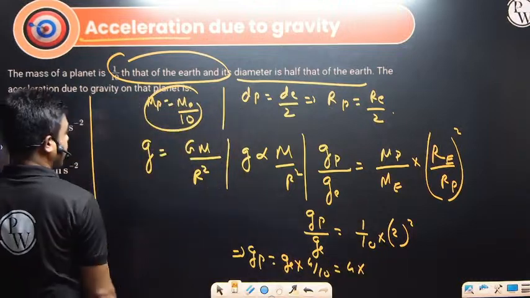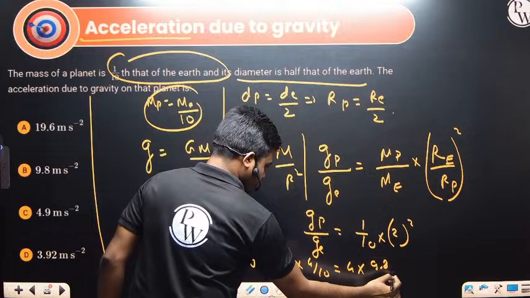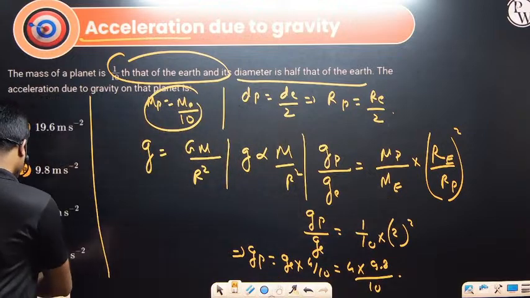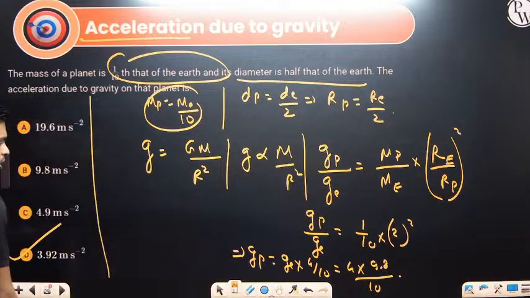So 4 into g at the earth. What is g at the earth? 9.8 we have to take, divided by 10. So 9.8 into 4 divided by 10, the answer is 3.92. Answer will be 3.92.